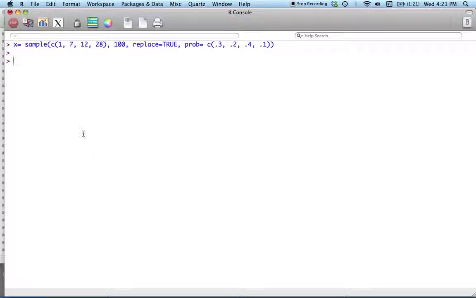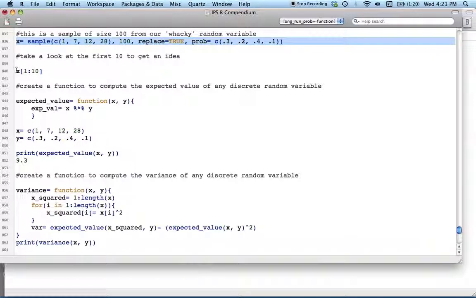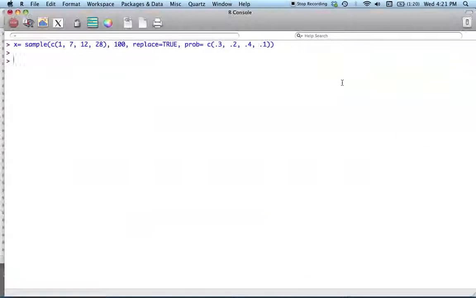Okay, so hopefully this has created the vector. I want to take a look at the first 10 of these. We don't need to see all 100 elements of this vector, but I use this code to get a look at what I'm dealing with here. It's going to be something like this, but it's 100 long. Okay, very well.